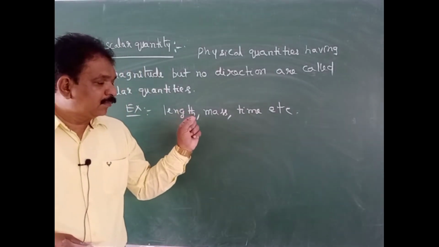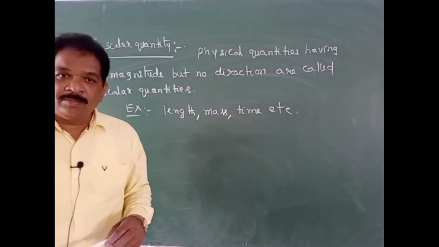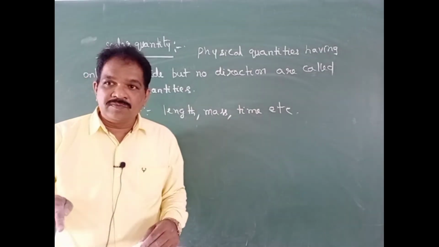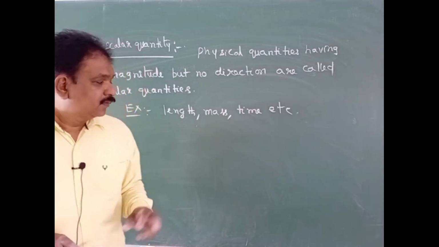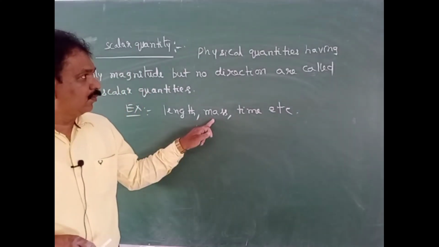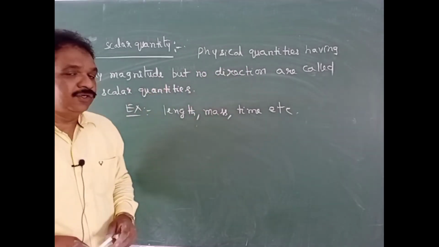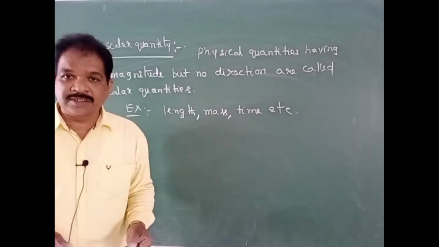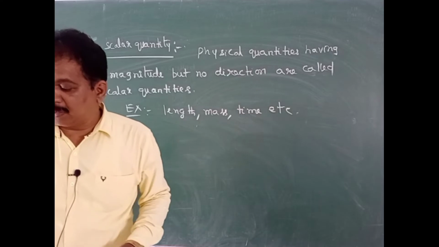So that mass 20 gram will be the magnitude. That 20 gram value is independent of the direction, so it is a scalar quantity. Physical quantities having only magnitude but no direction are called scalar quantities.